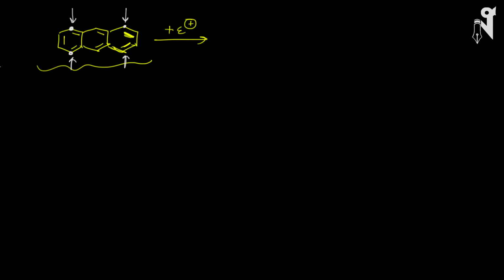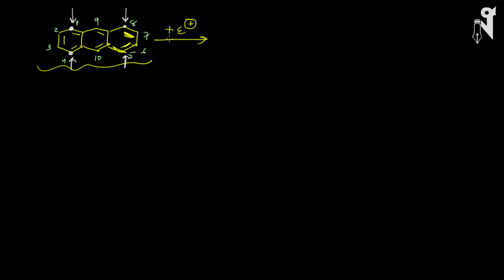Assume this is position 1, 2, 3, 4, and then comes your 5 and 6 and 7 and 8, and then comes your 9 and 10. I'm basically marking the double bonds, that's all.